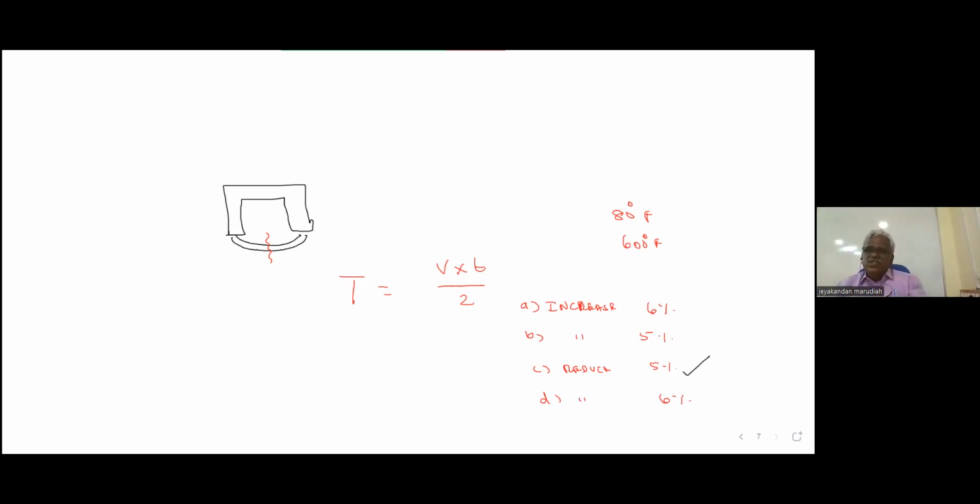We have to reduce. First, you should see the difference between these. What is the difference here? 520. If you round it, it is 500. So measured thickness should be reduced by 5%. Every 100 degree Fahrenheit, 1% you have to reduce. For example, if your measured thickness is 10 mm here, if you reduce 5%, so minus 0.5, it will be 9.5 mm. This is the way you have to do it.